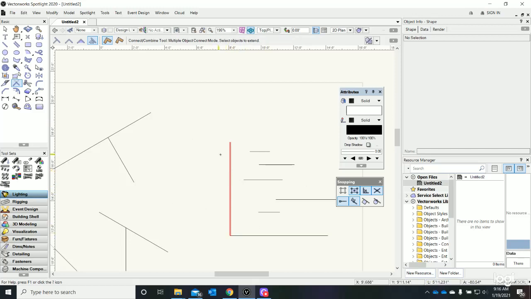You'll see that as I click it and move away from it, it stays highlighted in red. Now if I click these objects one at a time, they all extend perfectly to meet at this point. If I just click anywhere on the drawing, it removes that boundary. I can now change my mode, come back to Connect Combine, and trim those two to make that work out just perfect. So that's Connect Combine, a very, very useful tool, a lovely tool.